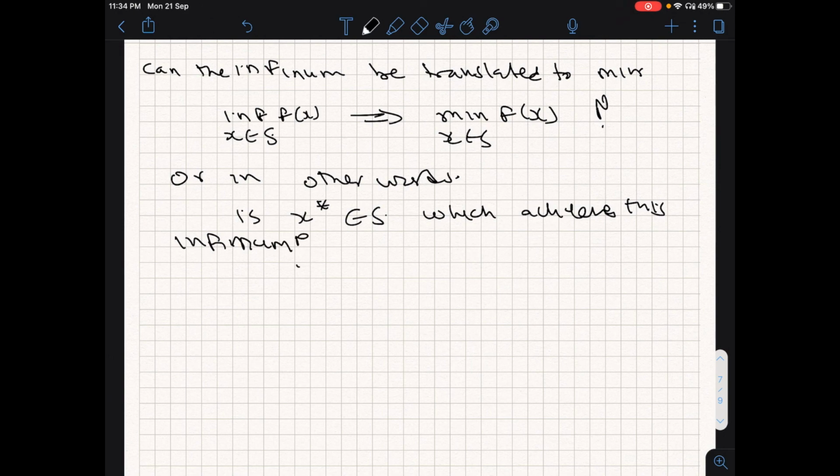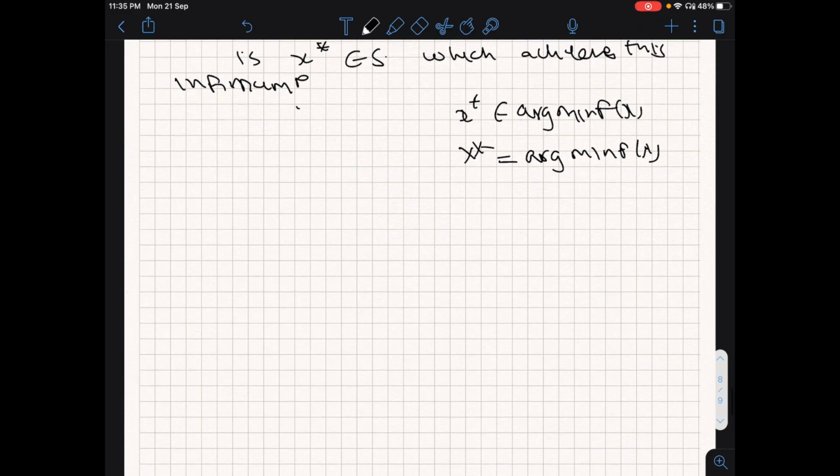That is the question that we want to ask. If there are multiple x star, we usually write x star belongs to arg min of f of x, and if there is only one unique x star, then we say that it is equal to arg min of f of x. We discussed this earlier. So to understand the concept here, let us take three specific conditions of the non-existence of a minimal solution.